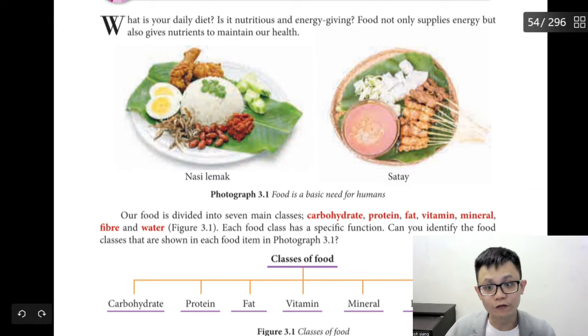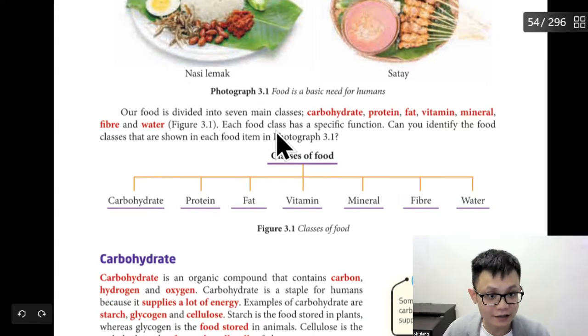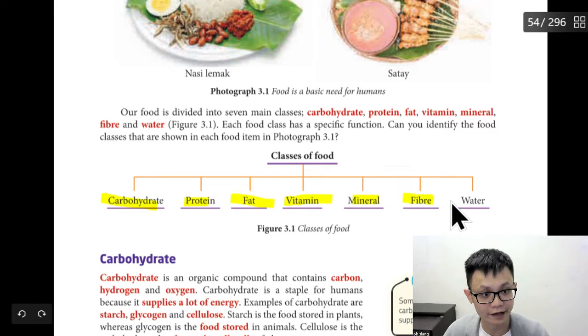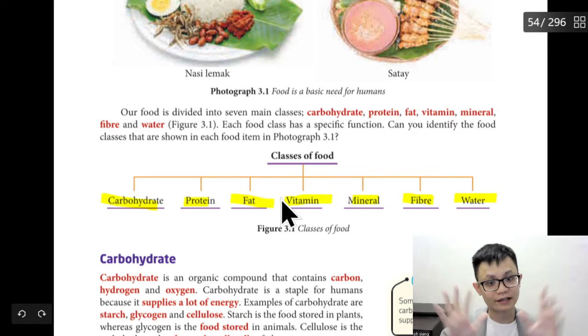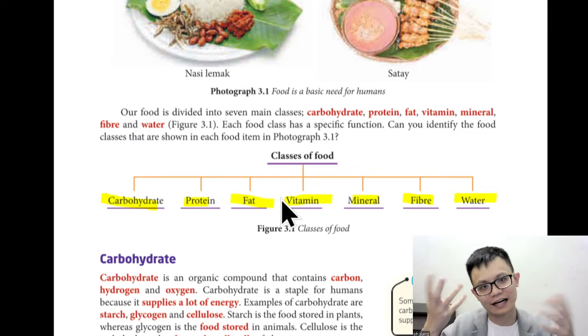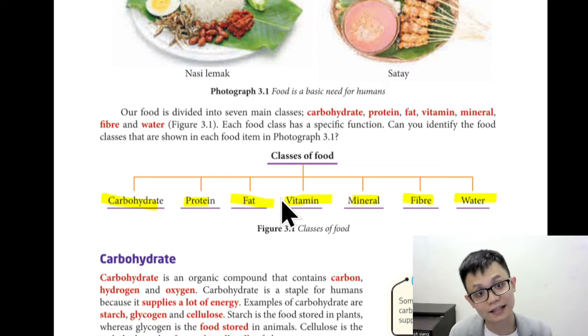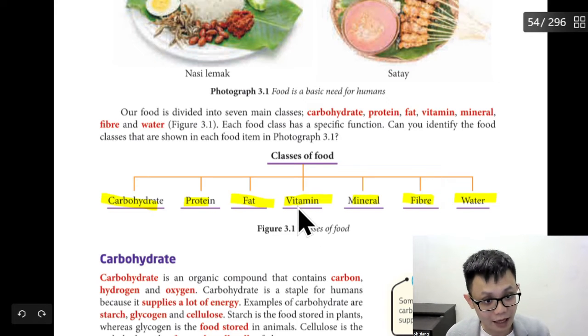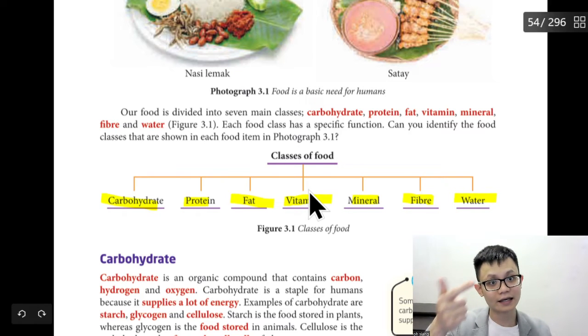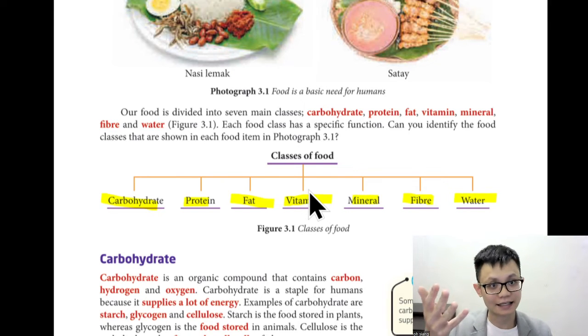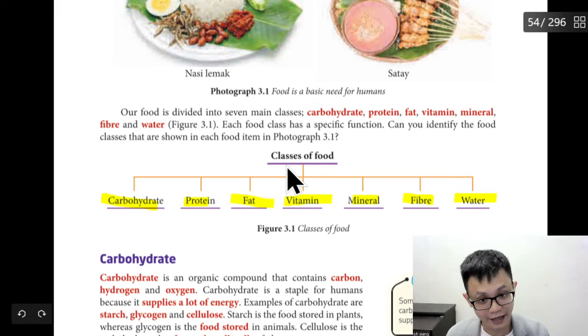Basically, food is divided into 7 classes, okay, which are carbohydrate, protein, fat, vitamin, mineral, fiber, and water. So we are going to learn these 7. This one you need to know, okay? Let's say the question asks what are the 7 categories. These are the 7 categories. And vitamin is divided into a few types: vitamin A, B, C, D, E, and vitamin K.